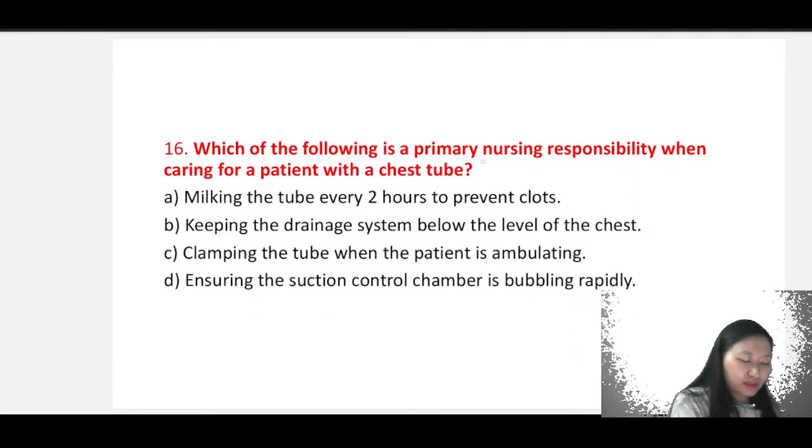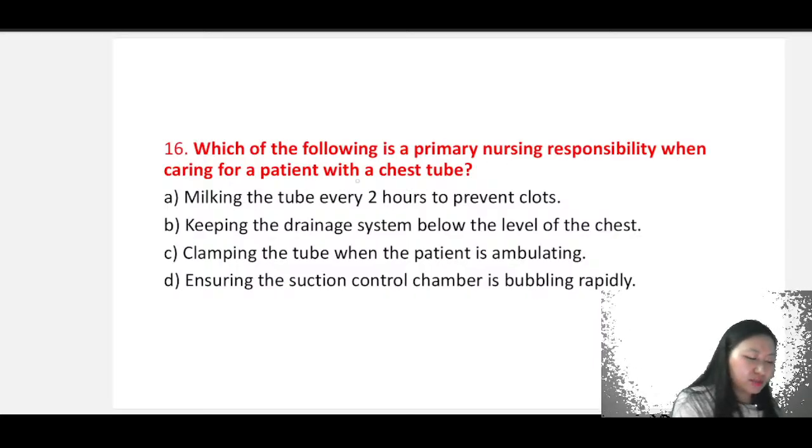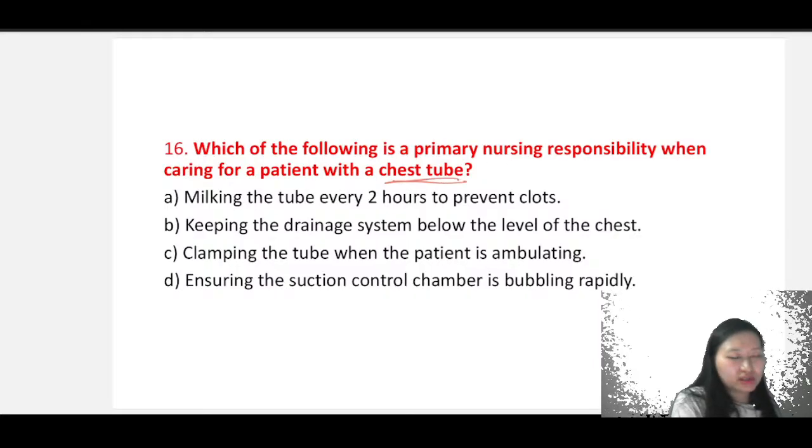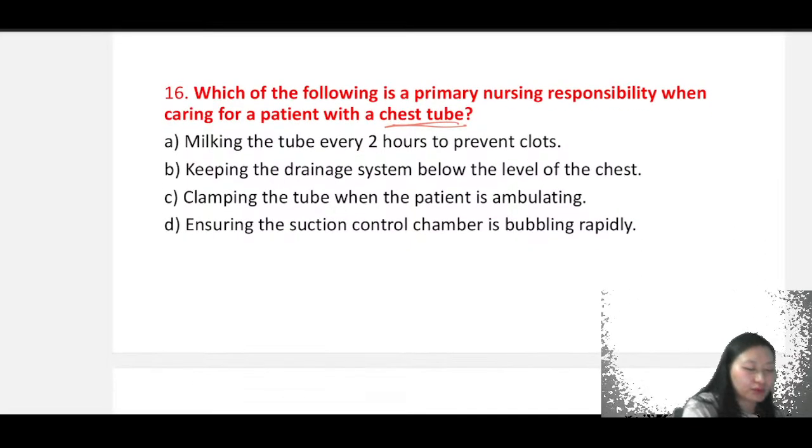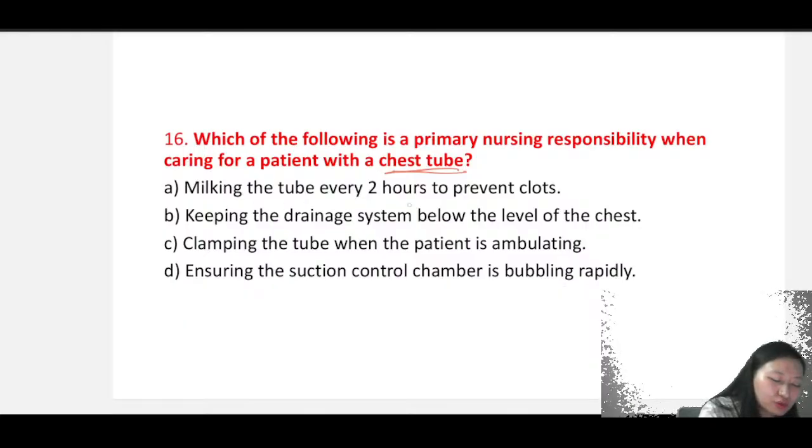Which of the following is a primary nursing responsibility when caring for a patient with a chest tube? Primary nursing responsibility, the patient is having a chest tube, right? We're inserting chest tubes for any kind of pneumothorax, right? So, milking the tube every 2 hourly to prevent clots. Will you milk it every 2 hourly, right? Will you strip the tubing, right?